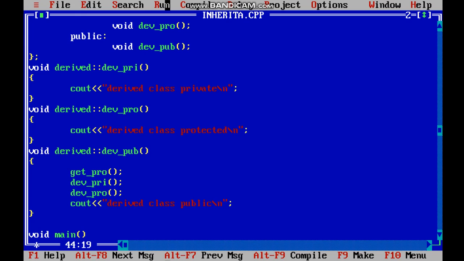So here I end my session. In the next session, we will see inheritance and access control, multiple inheritance, multi-level inheritance, and nesting of classes.